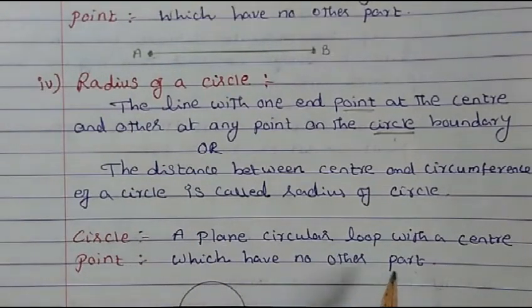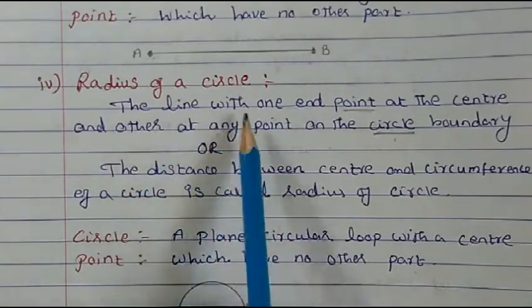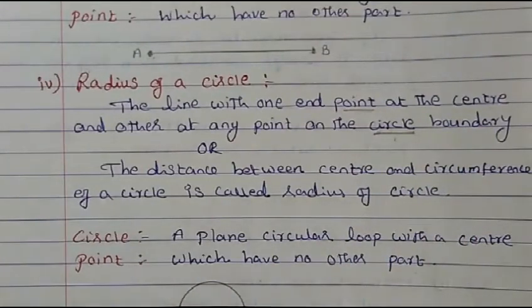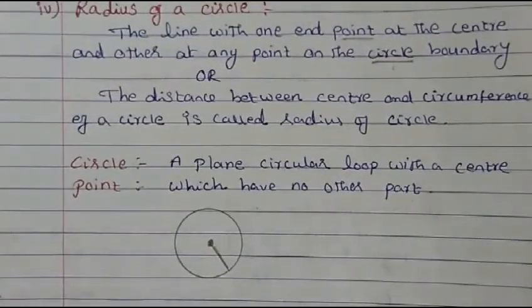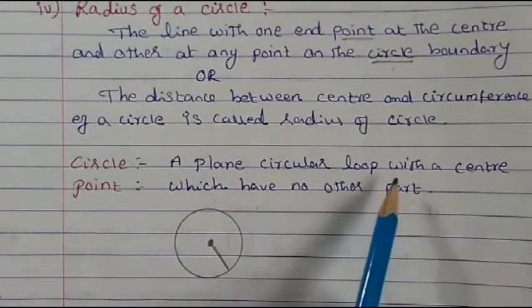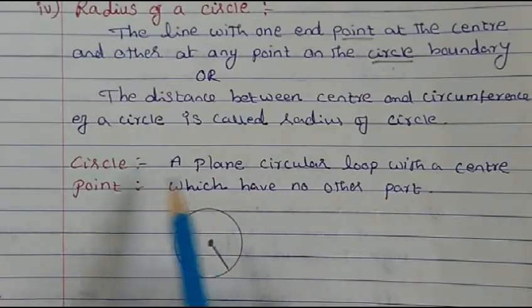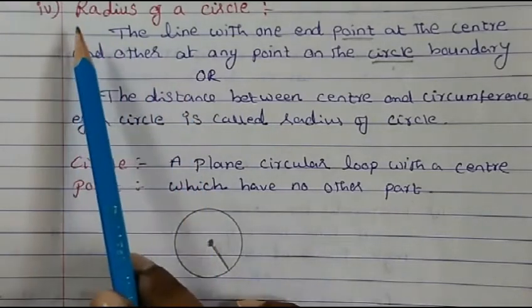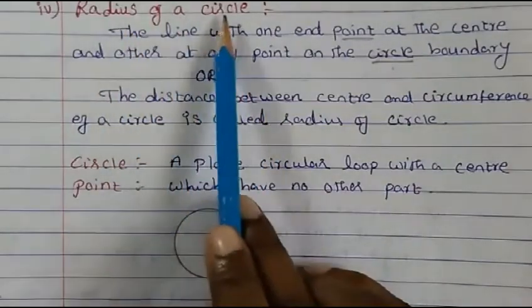Radius of a circle. Point is already explained to you, which has no other part. So now we come to a radius of a circle. The line with one end point at the center. Here we have a plane circular loop with a center. So we know the circle meaning and we know the point. Now we come to define radius of a circle.